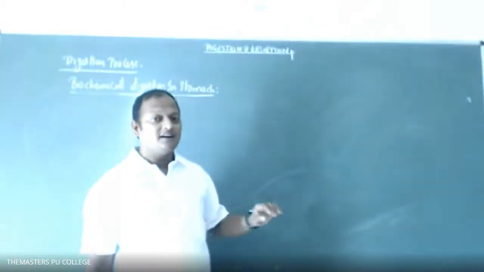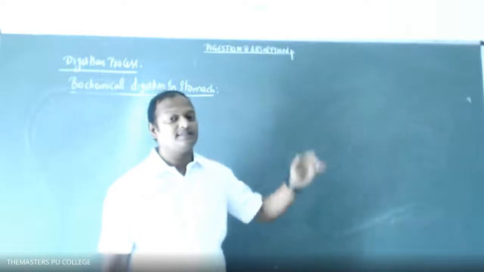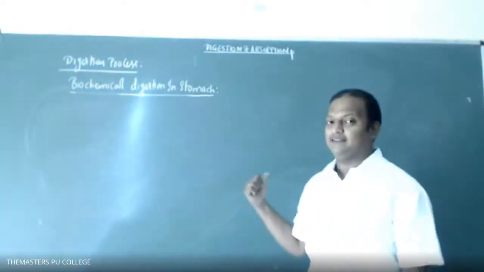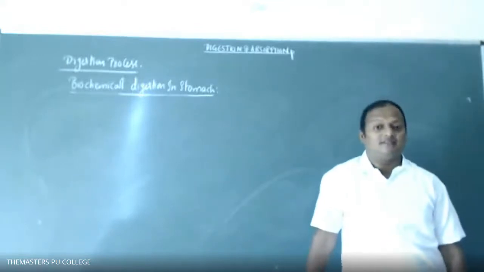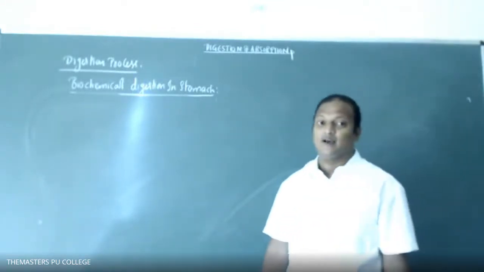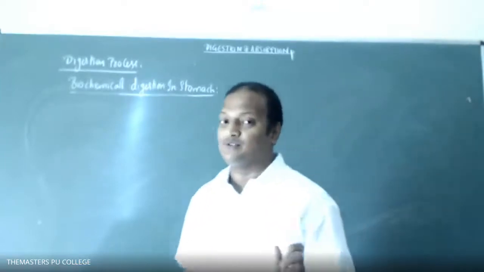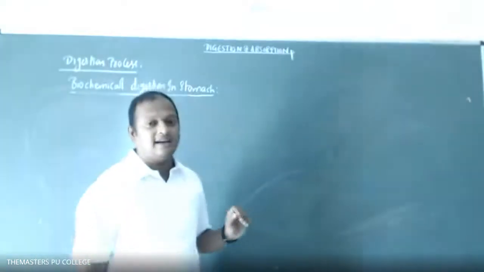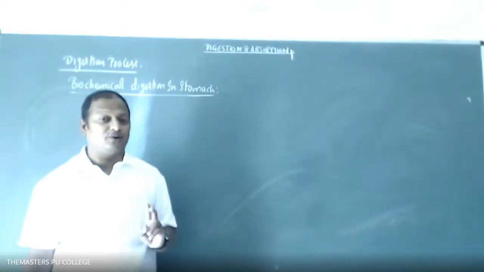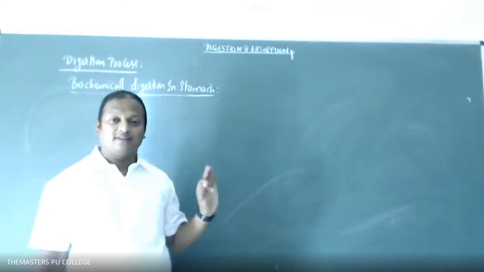What type of biochemical digestion processes takes place in the stomach? We already discussed that the digestive enzymes are secreted from the peptic or chief cells. What are the enzymes, students? Proteolytic enzymes, both prorenin and pepsinogen. Proteolytic means protein digestion.